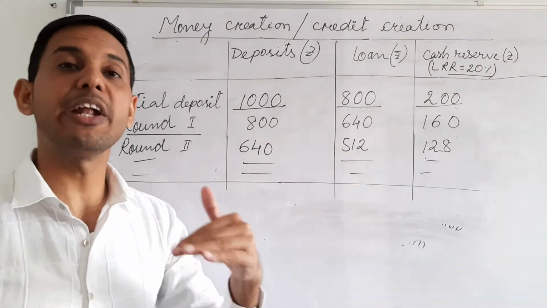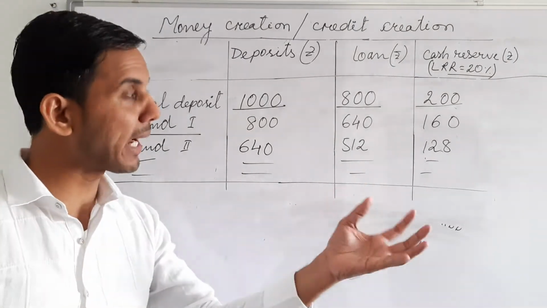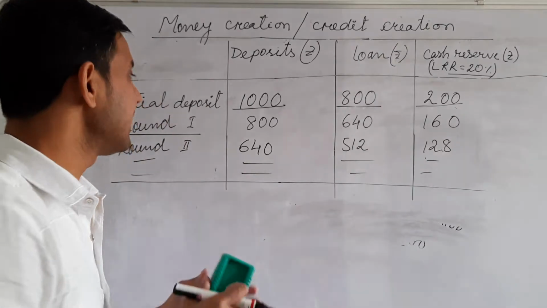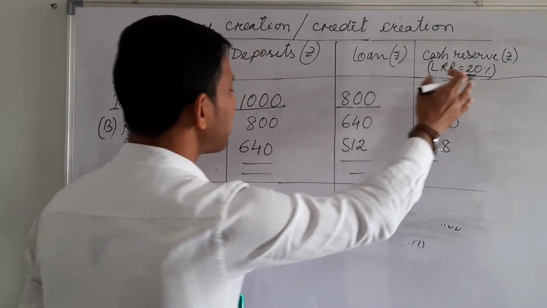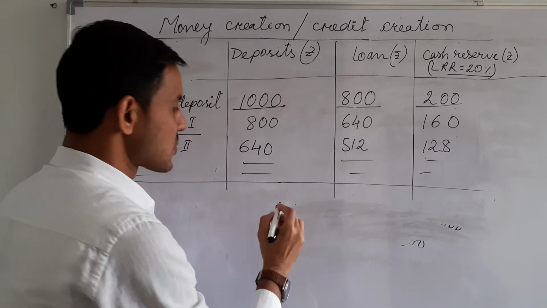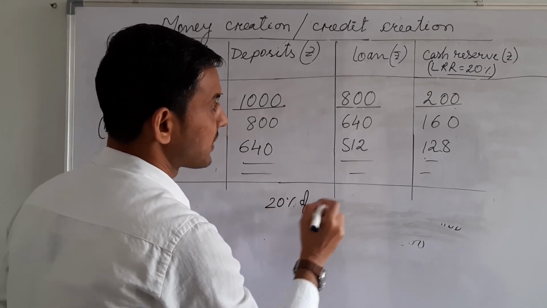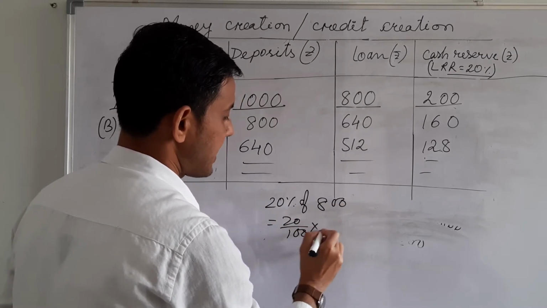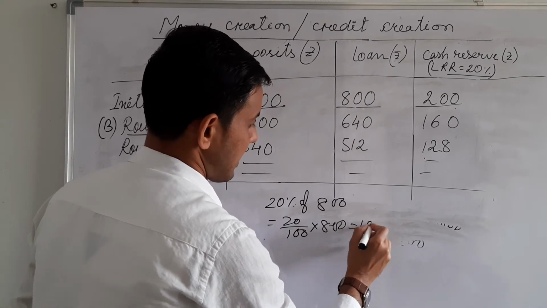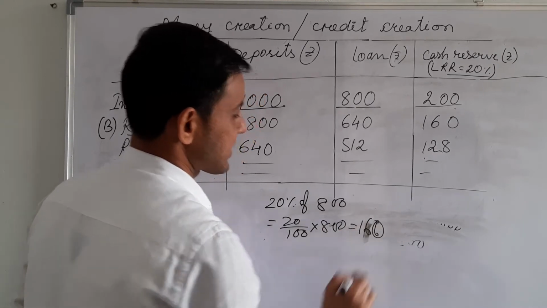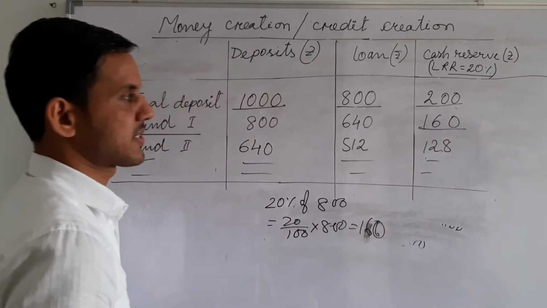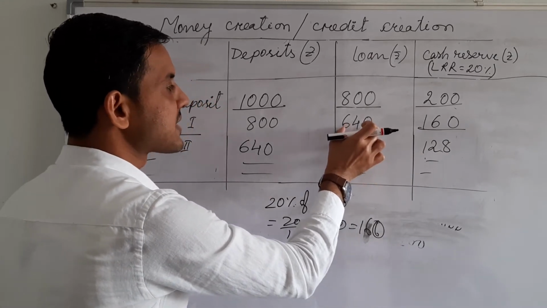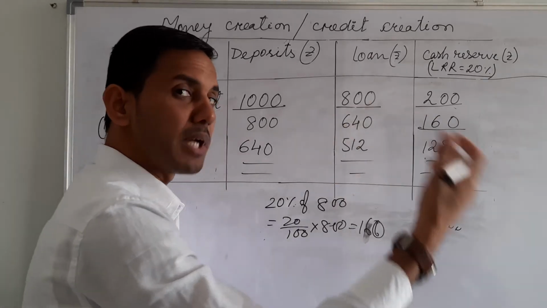First the bank will advise him to open a bank account, and the bank will forward these 800 rupees to his account. Again the bank will keep 20% as a legal reserve ratio. 20% of 800 is 20 divided by 100 into 800, which is 160. So 800 minus 160 is 640, which is ready to be given to another person.